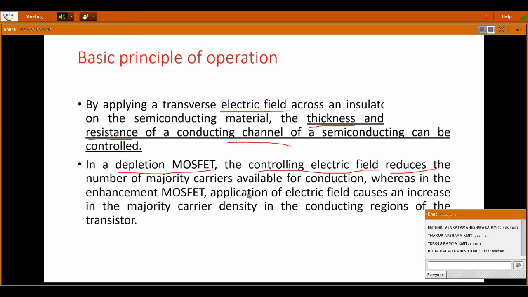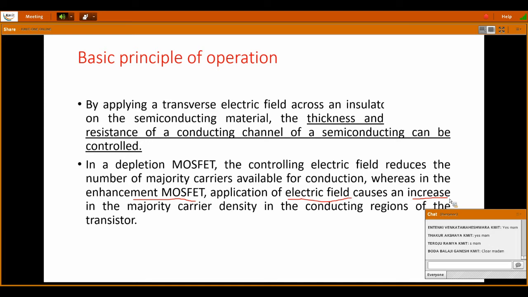Means in depletion MOSFET, the electric field reduces the conduction, whereas in enhancement MOSFET, the electric field causes an increase in the carriers, okay, increases the conduction. So in depletion mode, the electric field reduces the conduction, and in enhancement mode, the electric field increases the conduction. This is the basic difference between depletion and enhancement MOSFET.